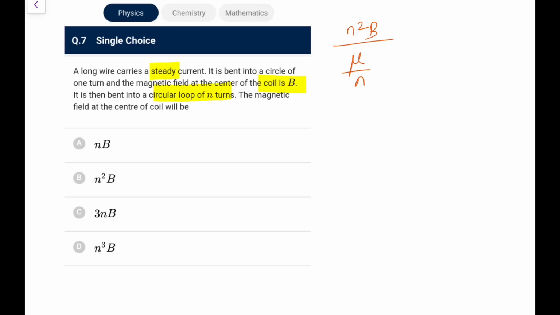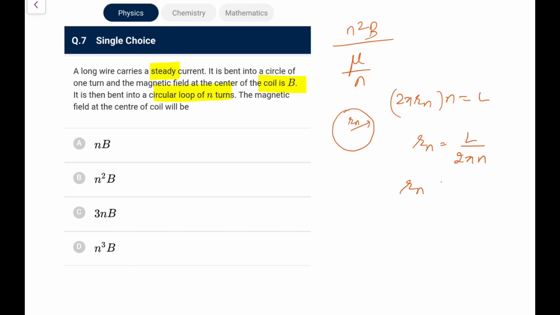How do you do this? Let me remind you. Let's say the number of turns is n, and Rn is the radius. You will write 2 pi Rn into n equals the original 2 pi r, or the overall length of the wire, L. So Rn would be L upon 2 pi n.